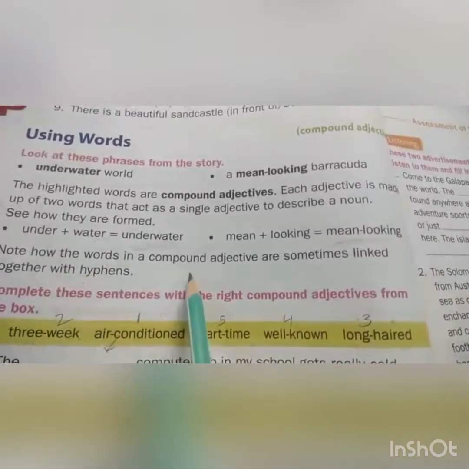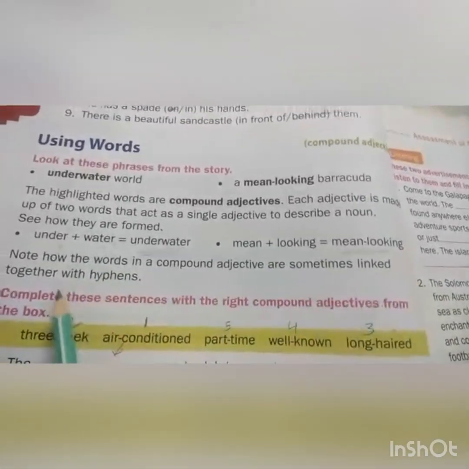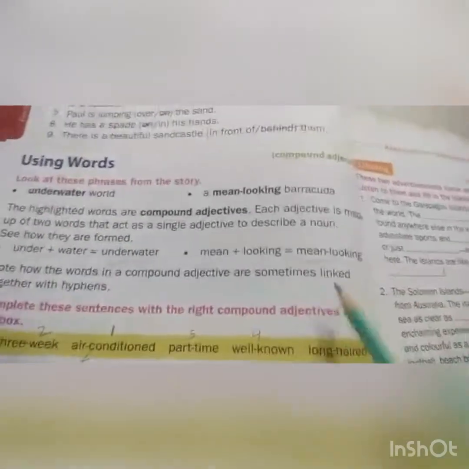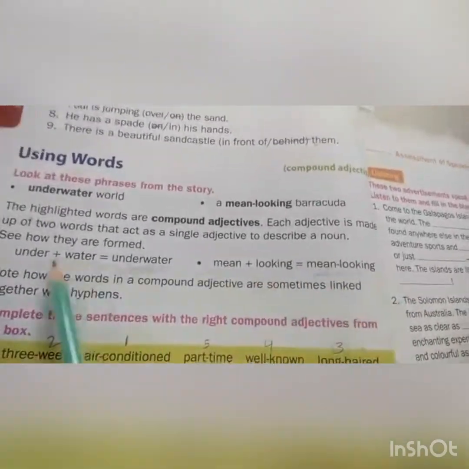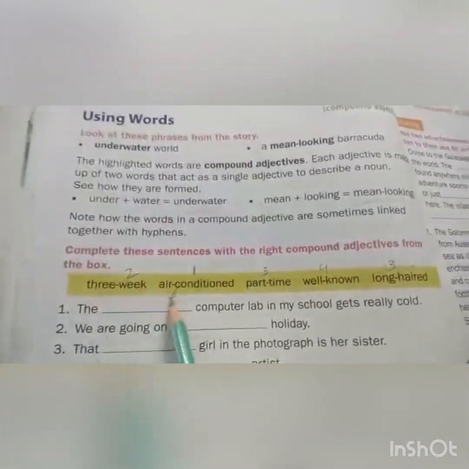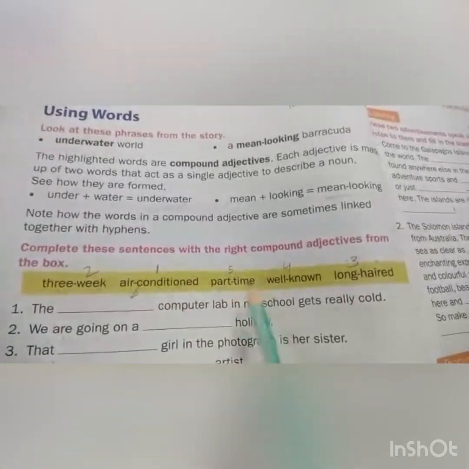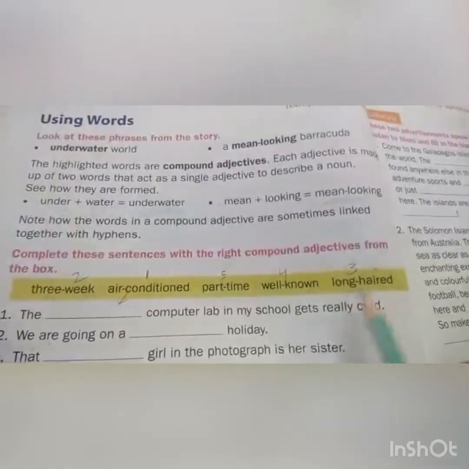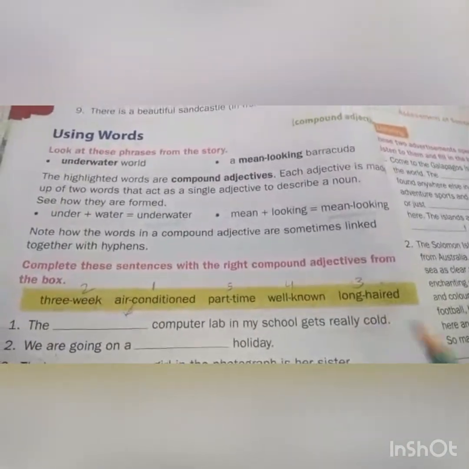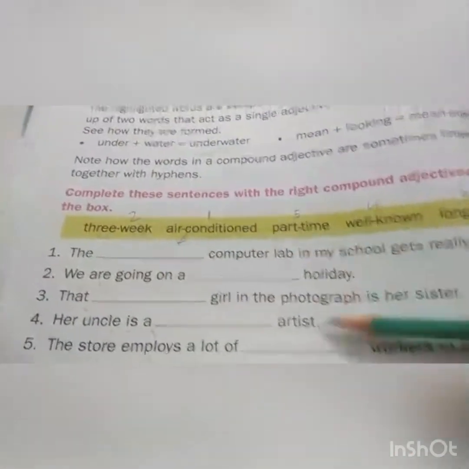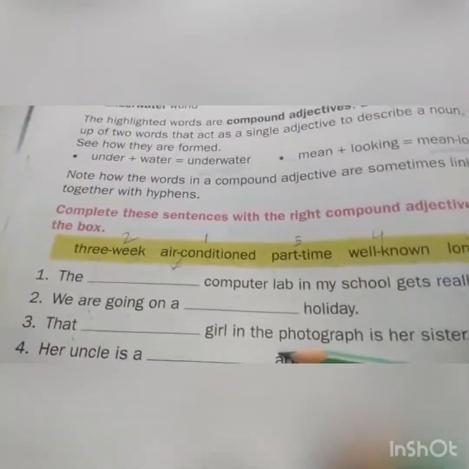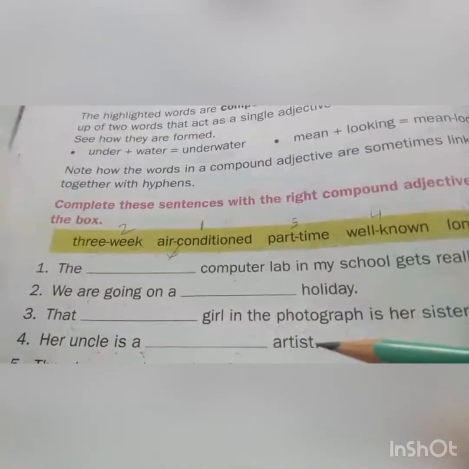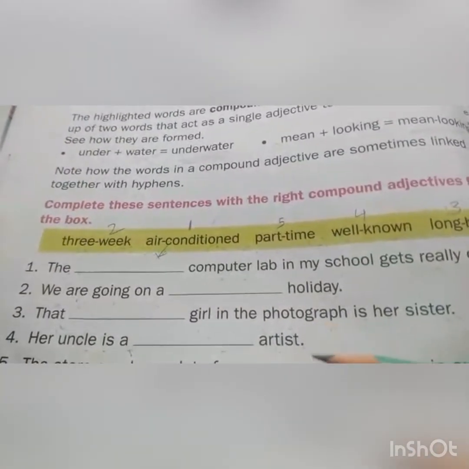The words in a compound adjective are sometimes linked together with hyphens. Mean plus looking, mean looking. Under plus water, underwater. 3 plus week, 3-week. Air plus conditioned, air-conditioned. Part-time. Well-known. Long-haired. Okay, children, complete all these, fill in the blanks, and after that you have to write in your classwork also. Take a photograph and send it to me.